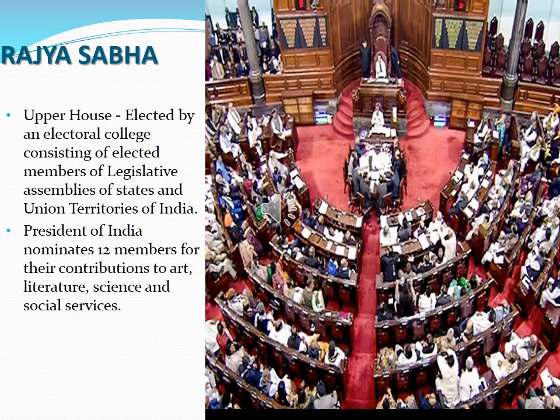If you take the Lok Sabha, the members were elected directly by the people. If you take the Rajya Sabha, the members were chosen by the elected representatives of the state assemblies. In the Lok Sabha, 2 Anglo-Indian community members were represented. In the Rajya Sabha, 12 Indians who were well-known persons in art, literature, science and social services were nominated by the President of India.